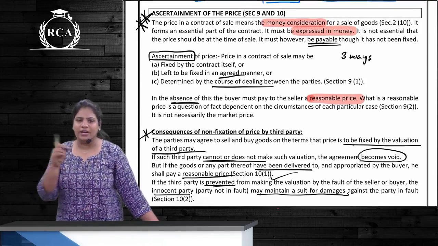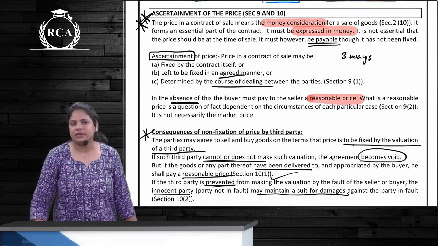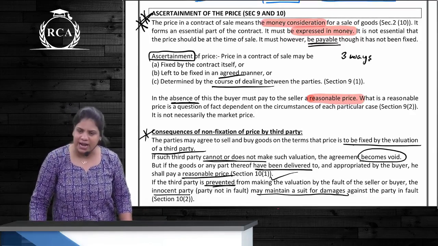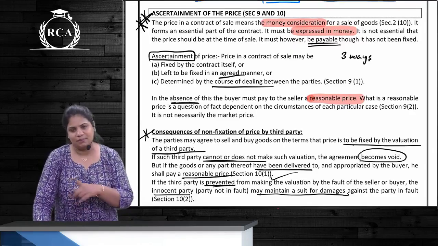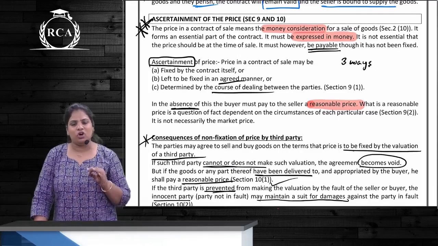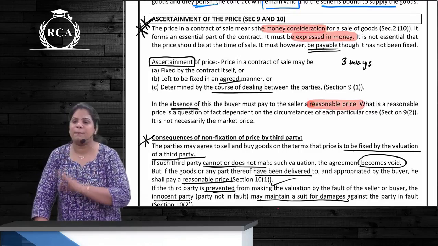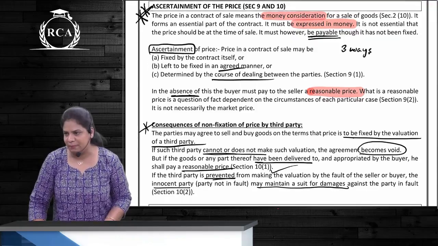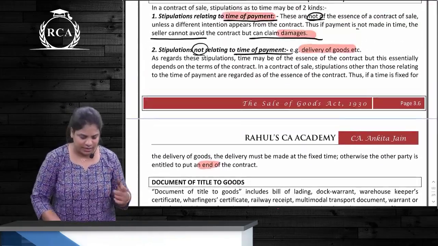If price is not determined at the time of entering into a contract, will we treat it as the terms being uncertain and contract is void? No, contract will remain valid because Sale of Goods Act says in absence, the buyer has to pay a reasonable price. So, price may not be fixed at the time of entering into a contract, but it should be payable. Correct? We had underlined this as well. It should be payable, though it is not fixed. Right?